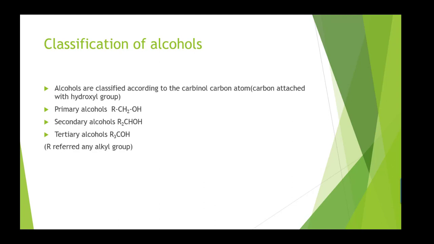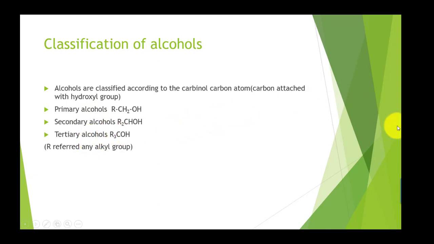Now we are going to study the classification of alcohols. Alcohols are classified on the basis of the carbinol carbon atom. The carbinol carbon atom is the carbon on which the hydroxyl group is directly attached. We say there are different types of alcohol: primary alcohol, secondary alcohol, and tertiary alcohol.